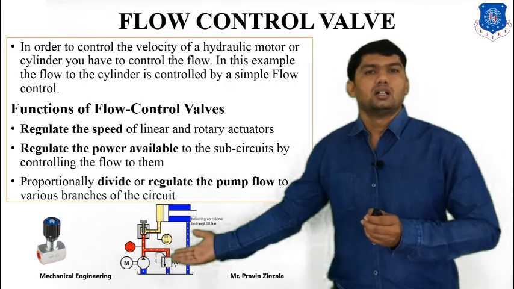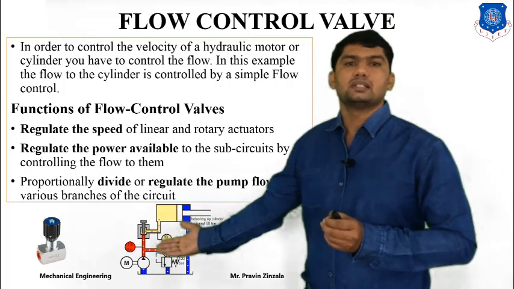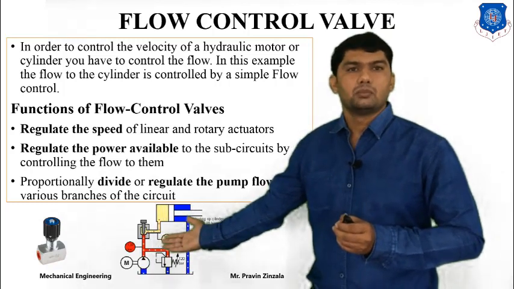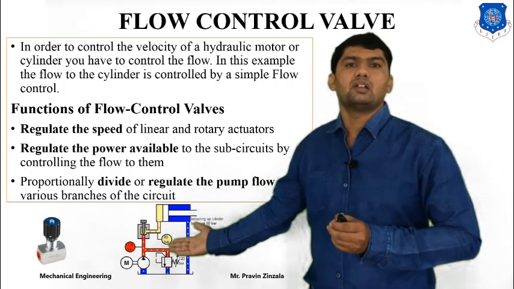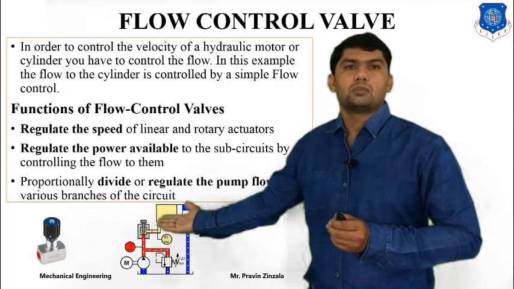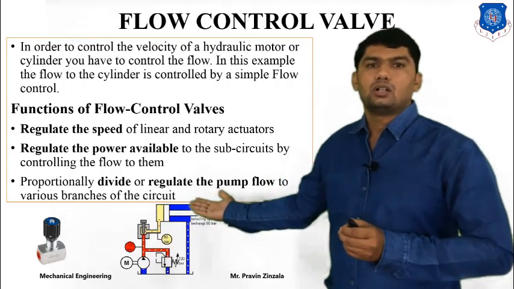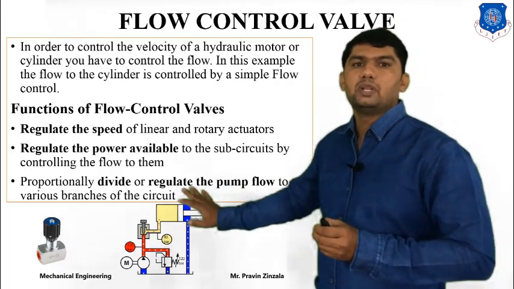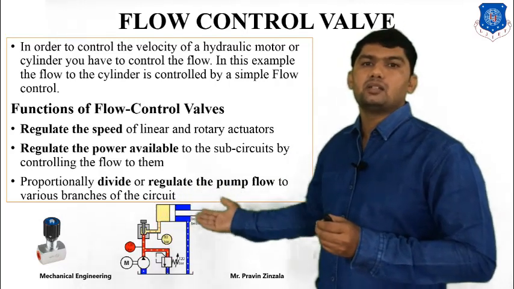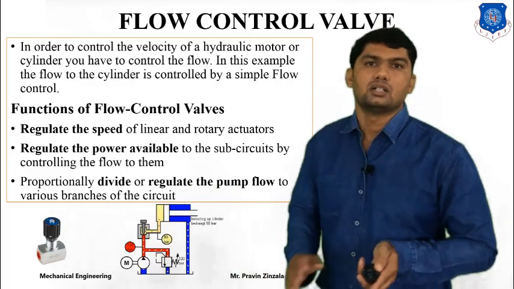And this is also an animated diagram. This is the reservoir, this is the hydraulic pump and electrical motor. Whenever we supply the fluid, the flow control valve controls the flow by changing the area. So we can also control the speed of this cylinder, and finally the fluid goes to the reservoir.